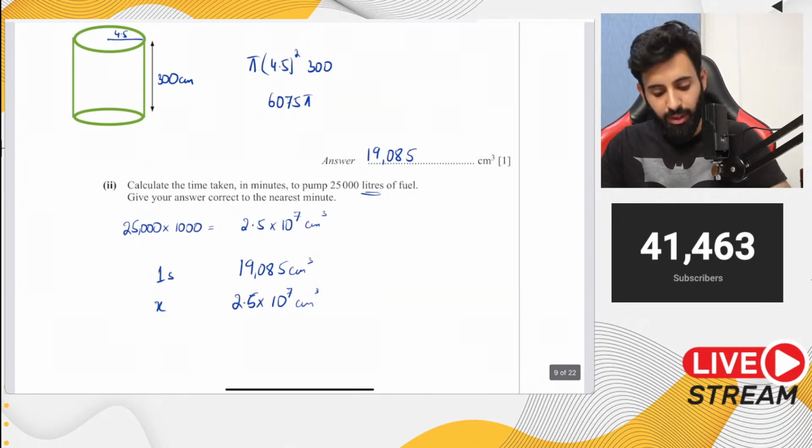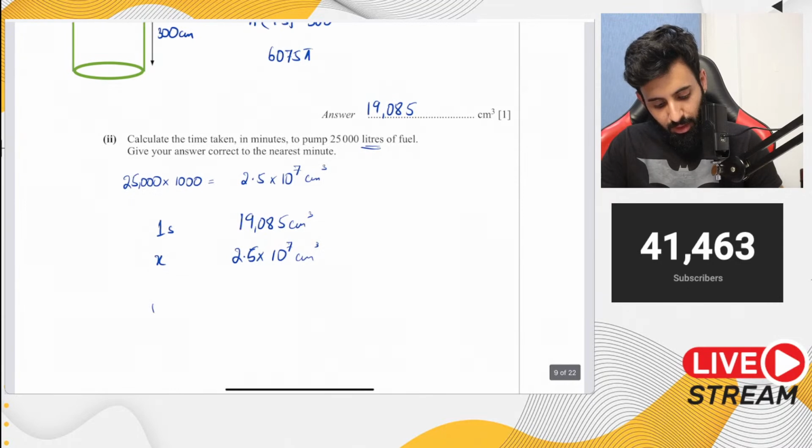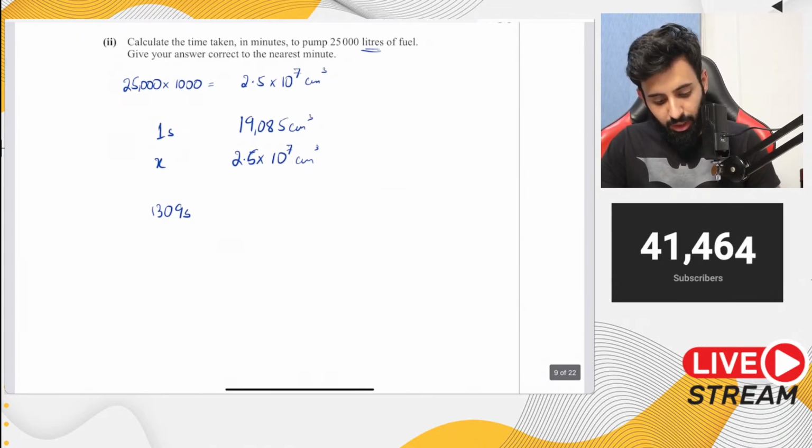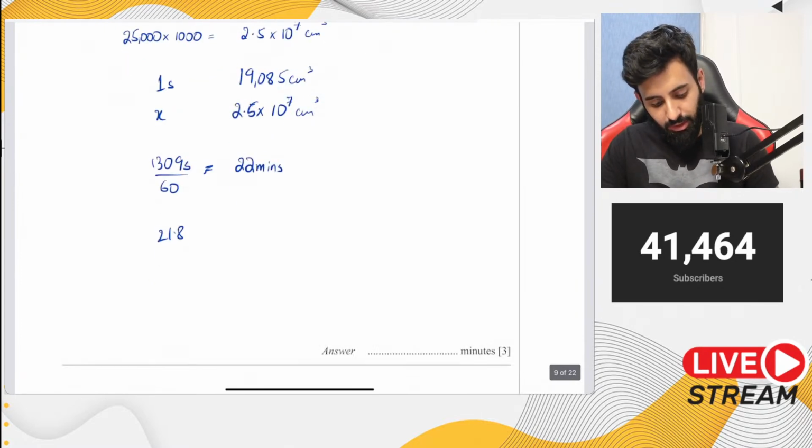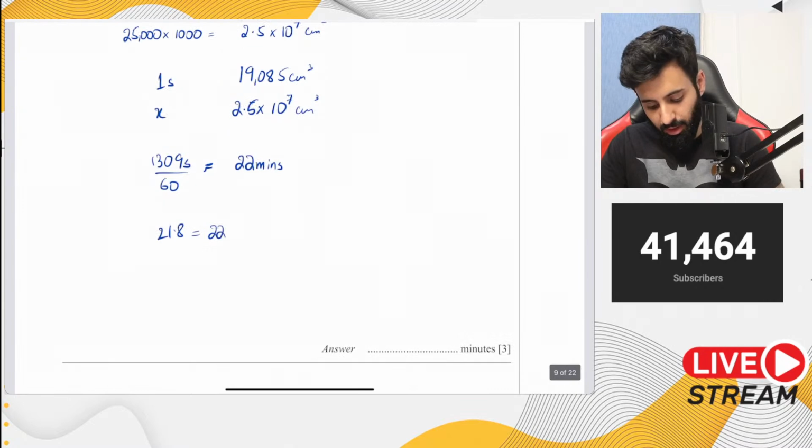You get 1309, but since the question is asking you to give your answer correct to the nearest minute, 1309 is obviously seconds, so you divide it by 60. The actual value you get is 21.8, which is equal to 22 minutes. That's your answer.